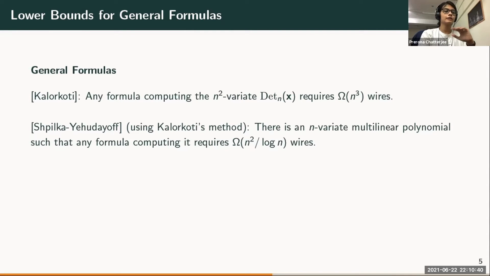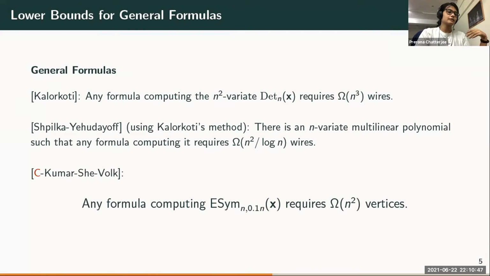And it can be shown that using similar methods, you cannot improve the lower bound beyond n squared by log n. What we showed is that using our method, you could give an n squared lower bound. So we could get rid of the log n factor in the denominator. This is something that is not known in the Boolean world. So we showed that any formula computing the elementary symmetric polynomial over n variables of degree 0.1n requires n squared vertices. And again, the earlier lower bounds were on wires. This is on vertices, so it's also slightly stronger in that way.